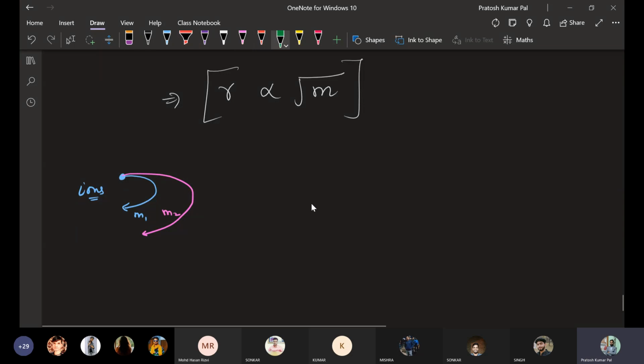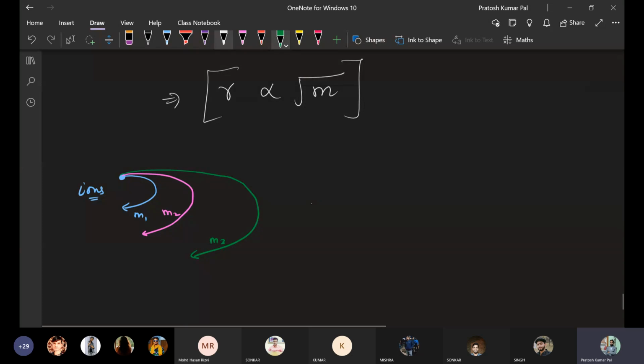If another ion has m3 mass, it will have this path. Different ions having different mass will have different paths, because the radius is directly proportional to the square root of m. So if m is higher, the radius will be higher.